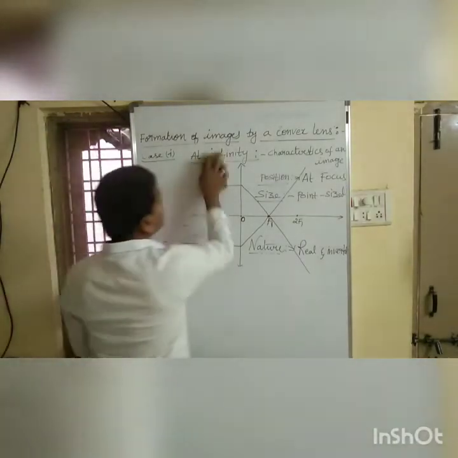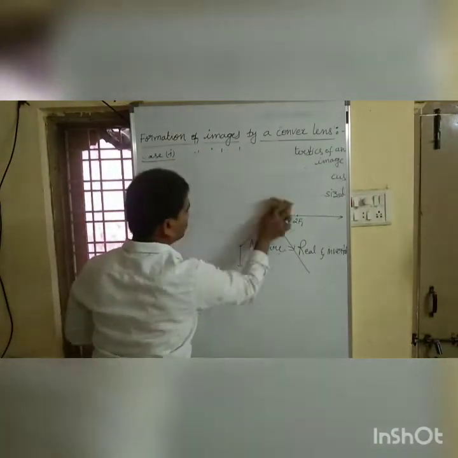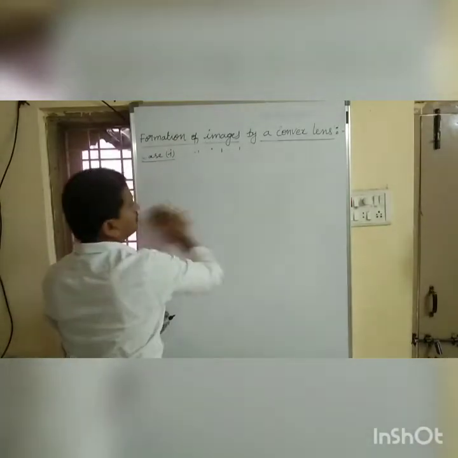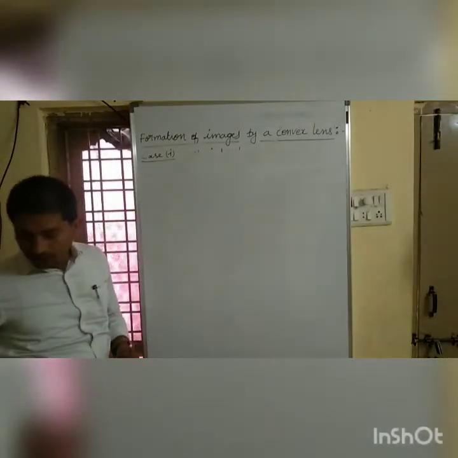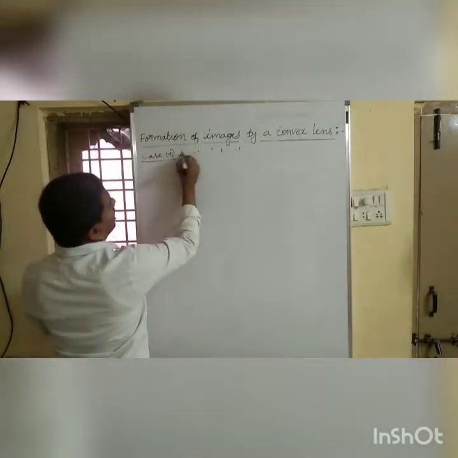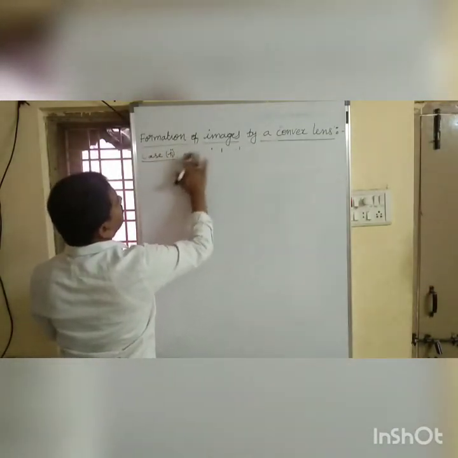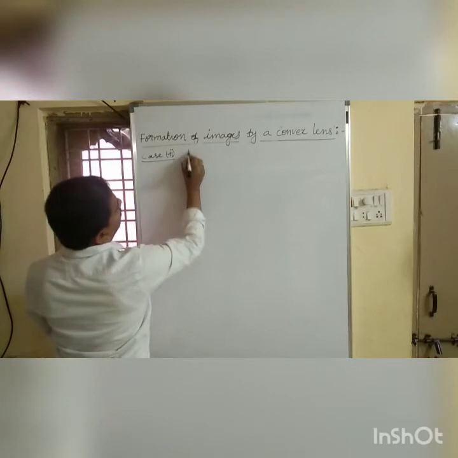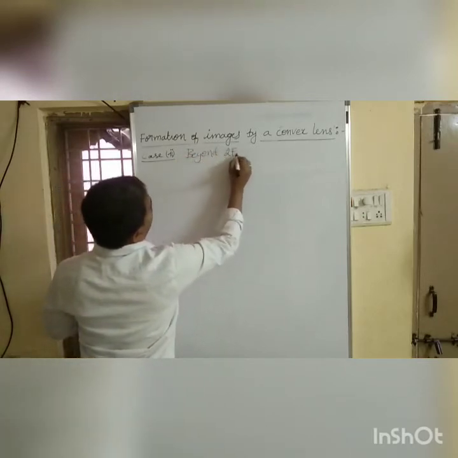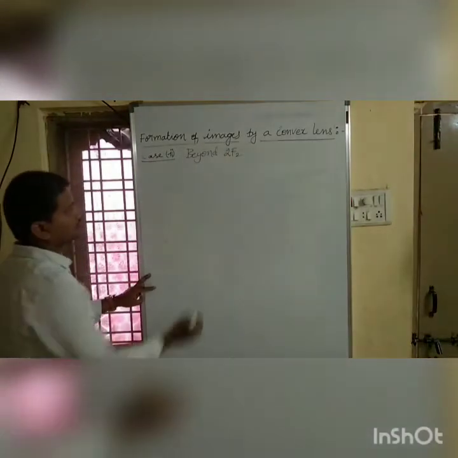Now the second case is case 2. Object is beyond 2f2.